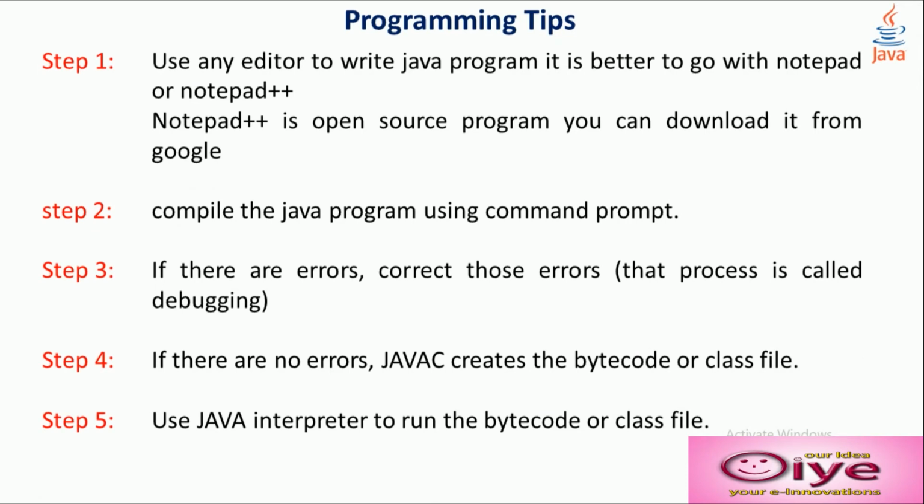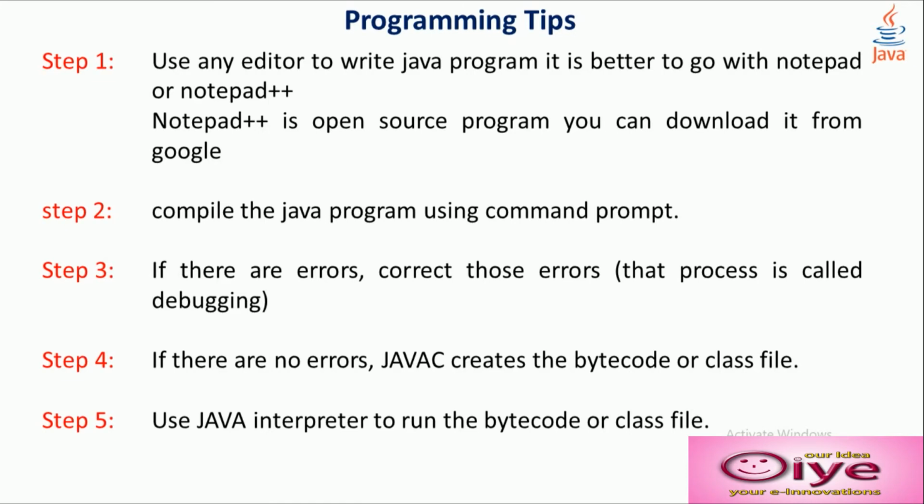Programming tips. Step 1. In the beginning, use any editor to write the Java program. It is better to go with Notepad or Notepad++ for the manual method. Notepad++ is an open source program. You can download it from Google. Step 2. Compile the Java program using javac from the command prompt.